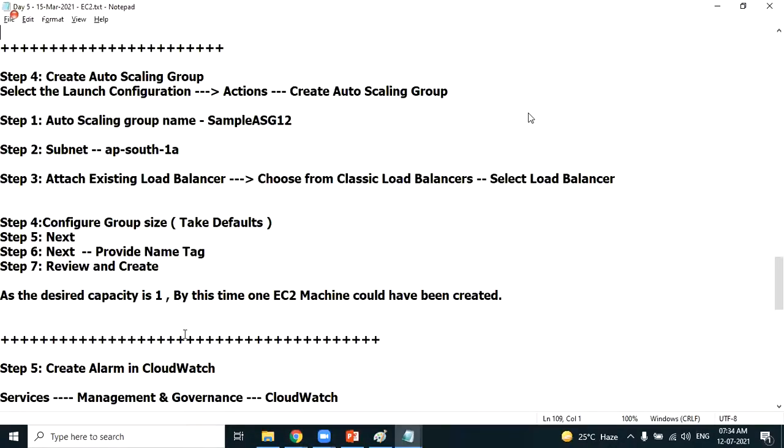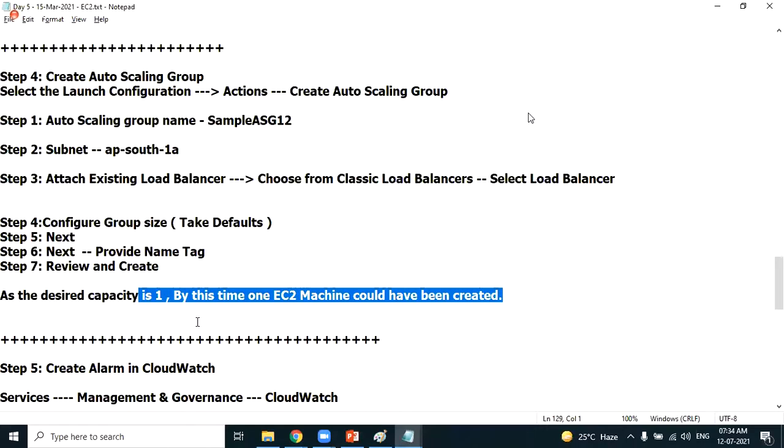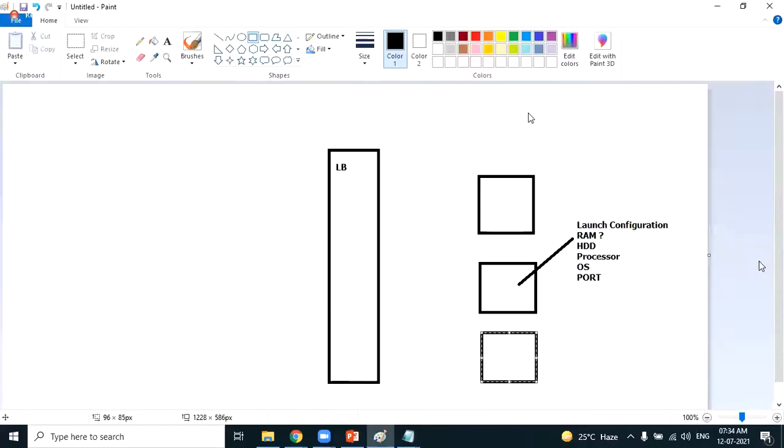Let's proceed. Next, very important, very, very important. Try to understand. Naveen Kumar again. Can we have a talk? Now tell me, when should the new EC2 machine be created, Naveen? When there is a load, when the traffic increases. At that particular point of time, the new EC2 machine should be created.